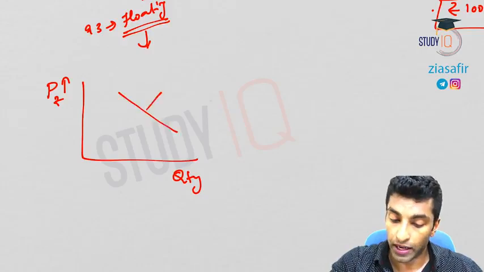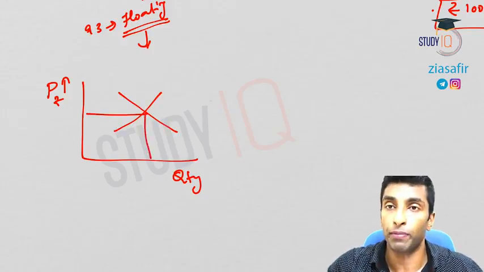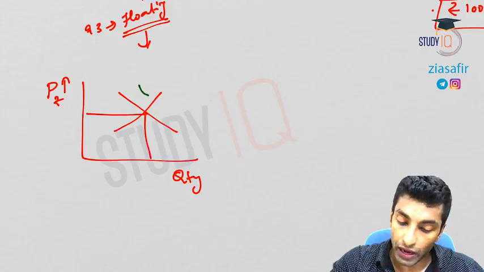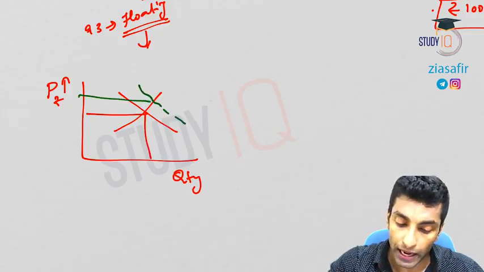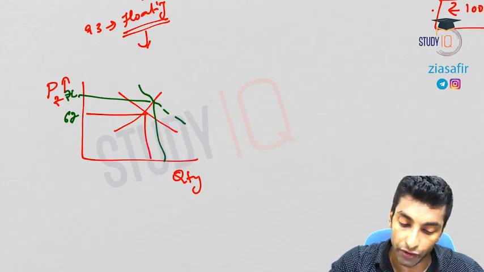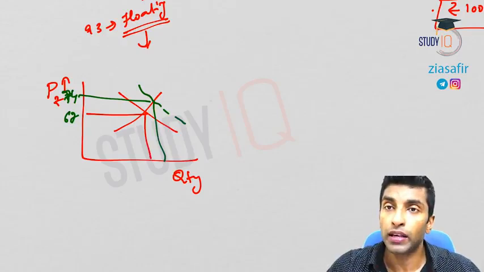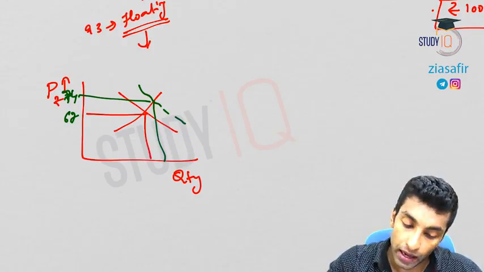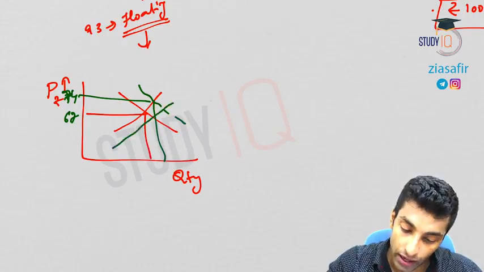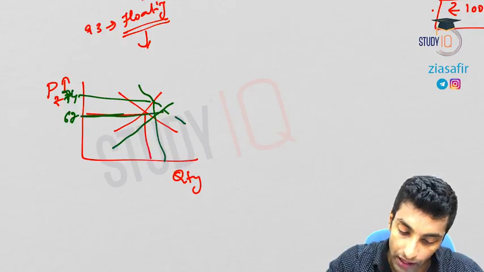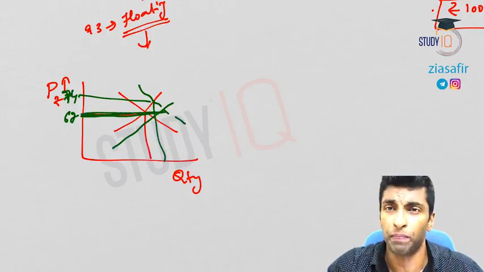So if this is the current position, like this equilibrium point, if demand is increasing, what will happen? The price of dollar will increase. That means if it was 67, now it became 74, right? So why? Because demand for dollar is increasing. So what RBI can do, if demand for dollar is increasing, an equivalent amount of dollar can be pumped. So if RBI can increase supply like this, an equivalent amount of supply can increase, this means then there won't be any change. It can be the same.